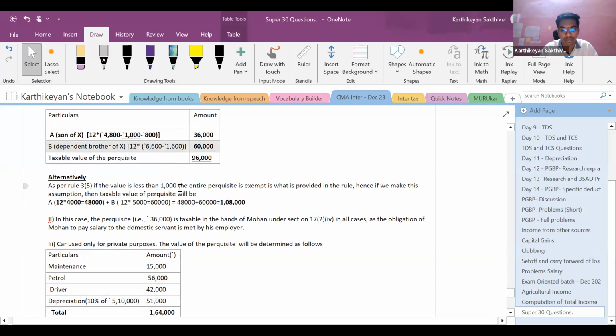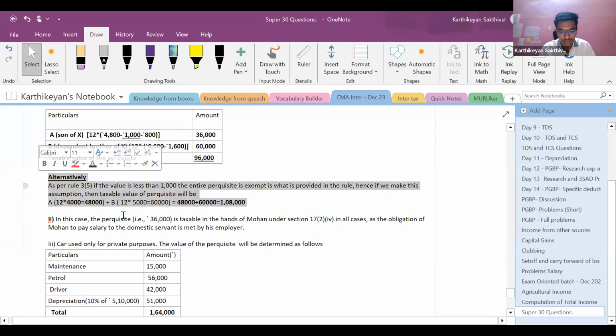There is no change in point number B, since this 1,000 deduction does not come here. So it is going to be 48,000 plus 60,000. Hence your answer will be 1,08,000. So this is an alternative solution.